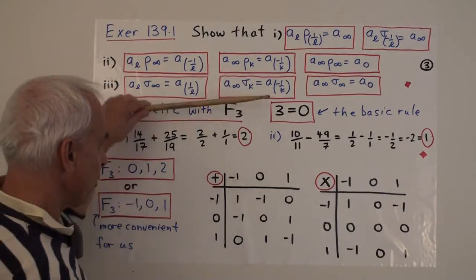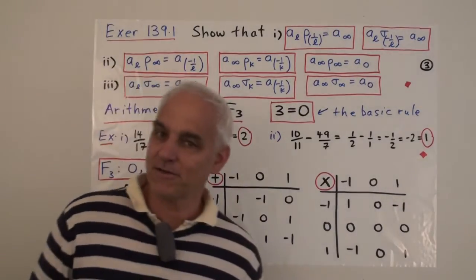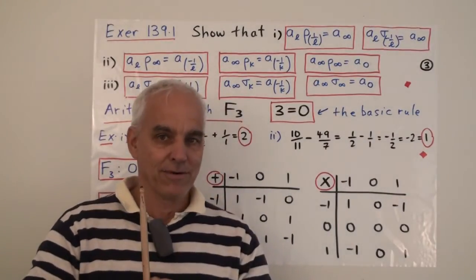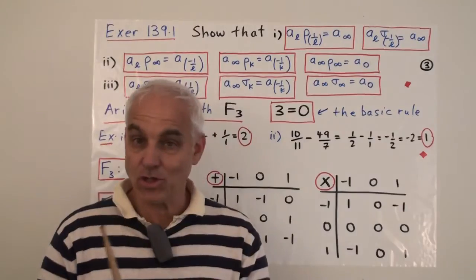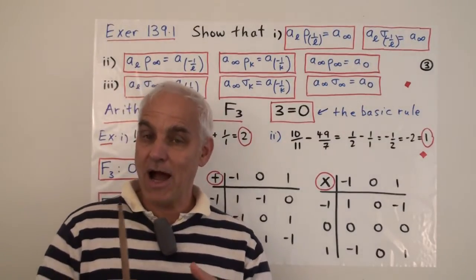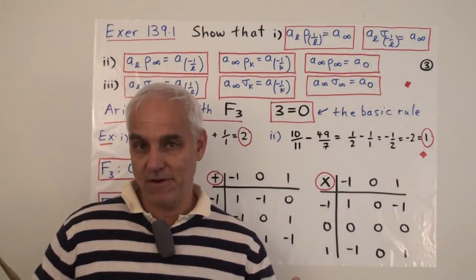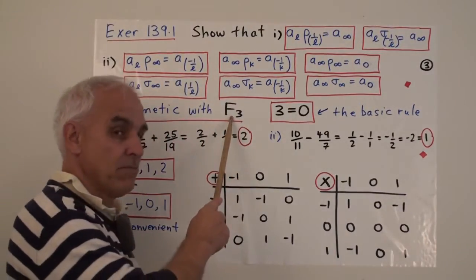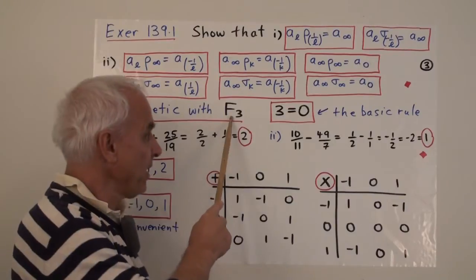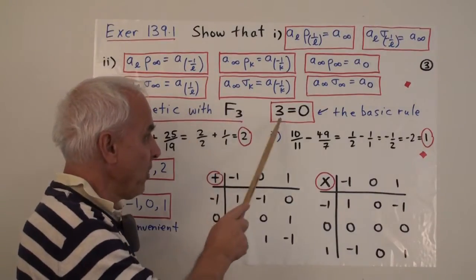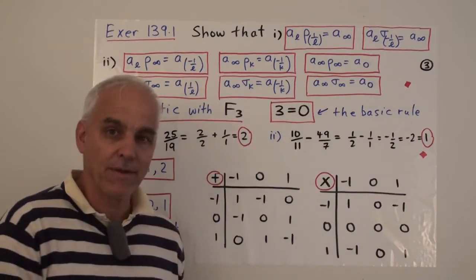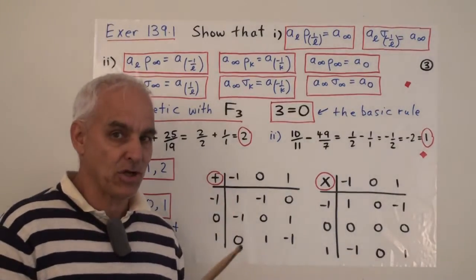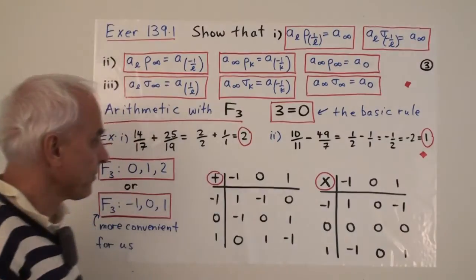All right, now I'd like to turn to the main object in this video, which is to try to generalize our projective one-dimensional geometry to the case where the underlying number system is a finite field. And the finite field that we're going to start with is the arguably simplest one, F sub 3, which is determined by a single rule that 3 equals 0. And otherwise it's pretty well like rational number arithmetic.